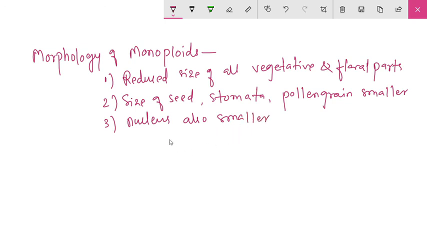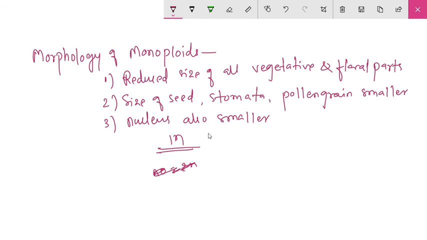Why? Because there is only a single set of chromosomes. There is no 2n, only 1n. Therefore it has reduced size of vegetative and floral parts. The size of the seed is small. Stomata size is also small. Pollen grains are also small. The nucleus is also small because there is only the single set of chromosomes, that is 1n.